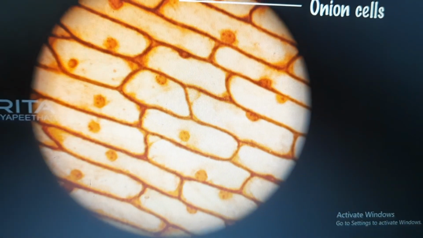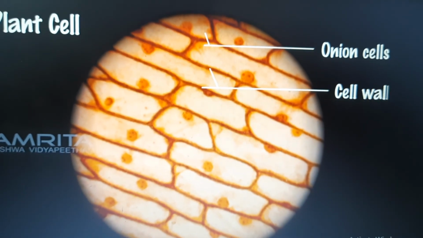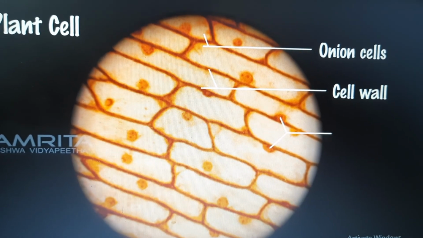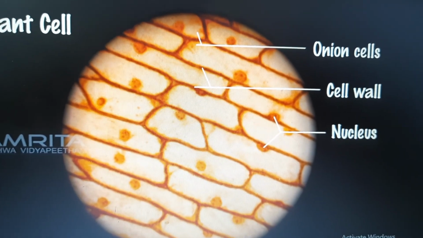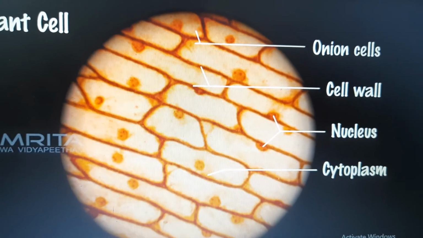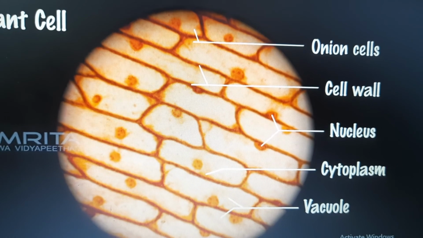Observation. A large number of regularly shaped cells are lying side by side. Each cell has a distinct cell wall. A distinct nucleus is present on the periphery of each cell. Lightly stained cytoplasm is observed in each cell. Vacuole is present in the center of each cell, surrounded by the cytoplasm.